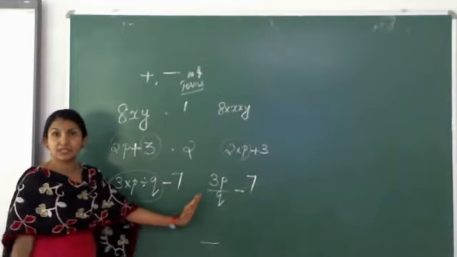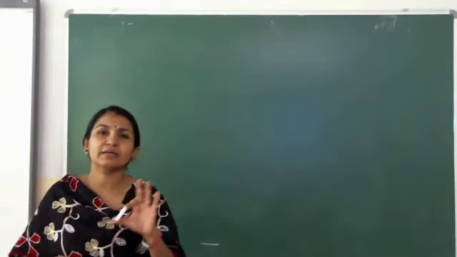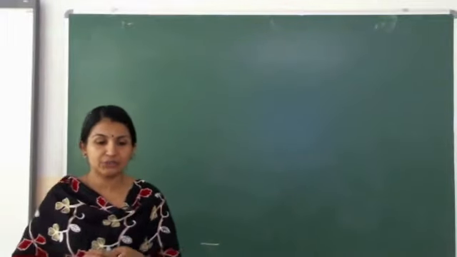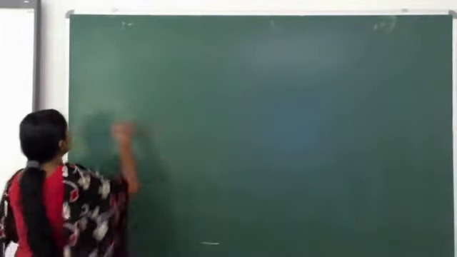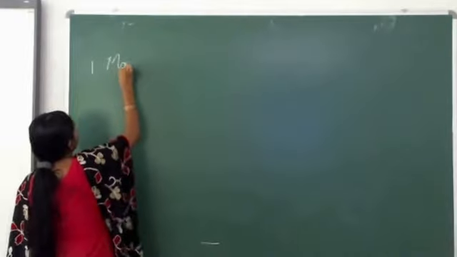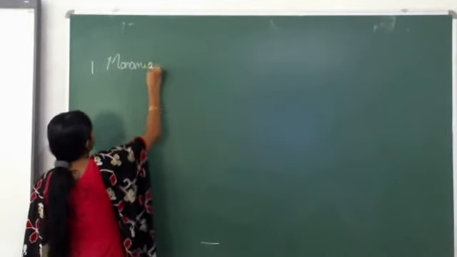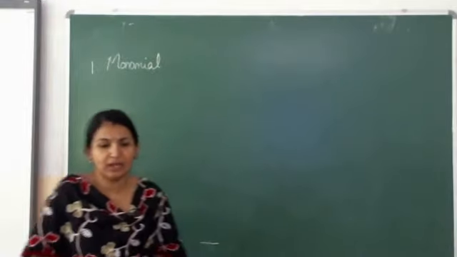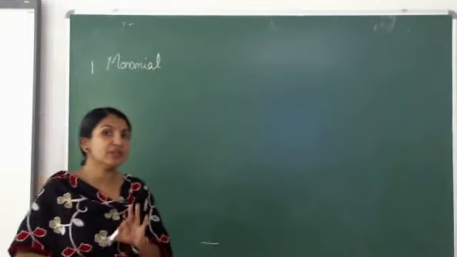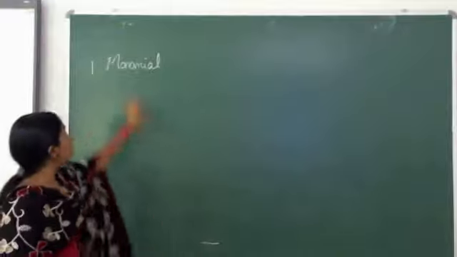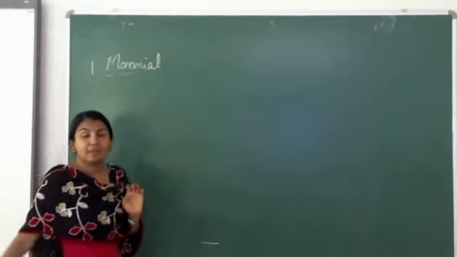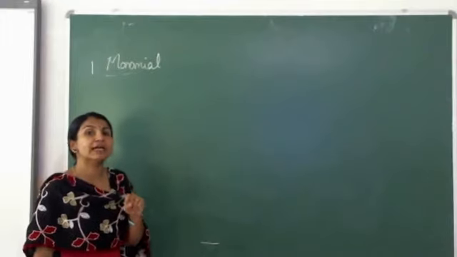There are different types of algebraic expressions. The first one is monomial. What is meant by monomial? In an algebraic expression, if there is only one term, then it is called a monomial. Mono. If there is only one term, it is called a monomial.